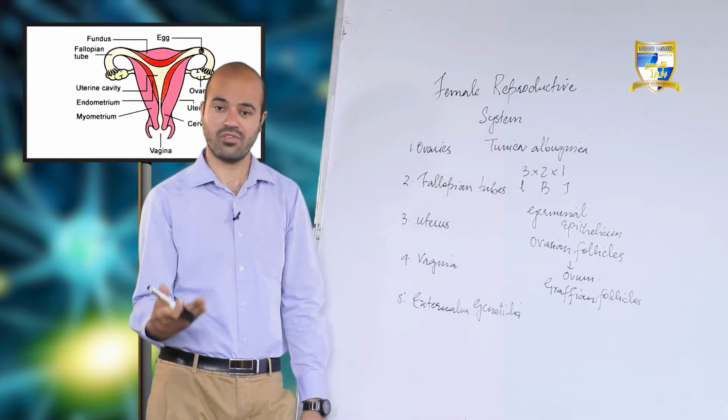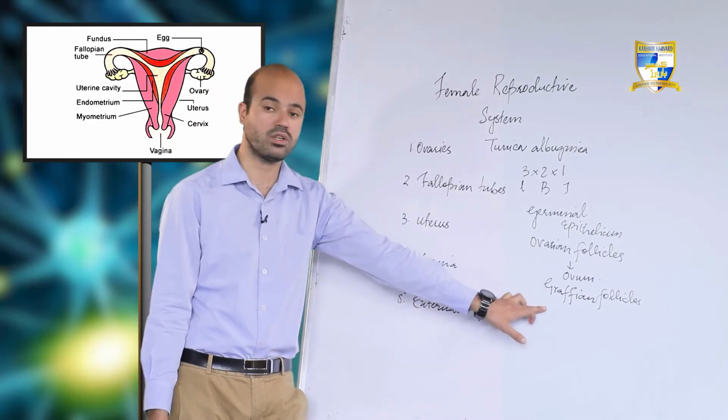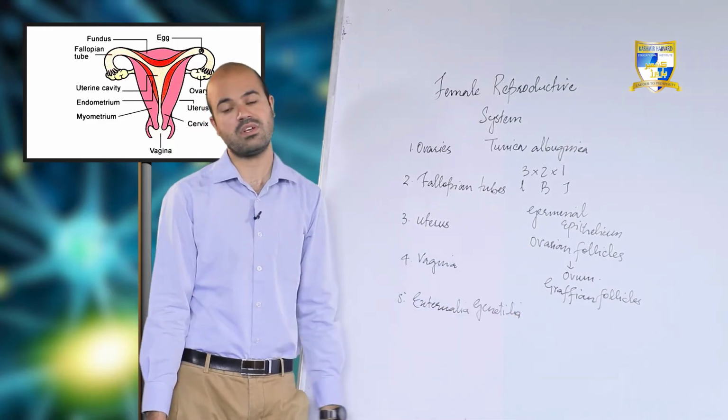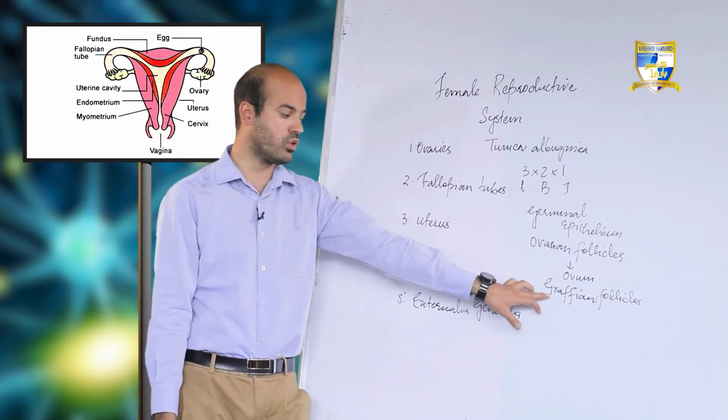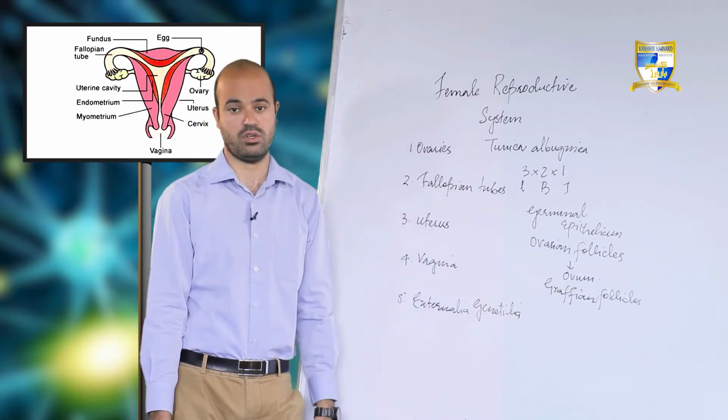After that, the next ovarian follicle will start to mature into another Graafian follicle.